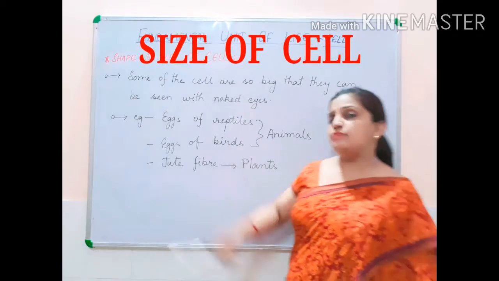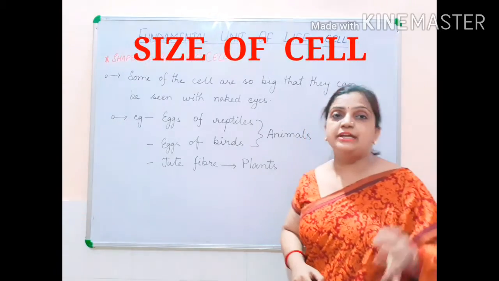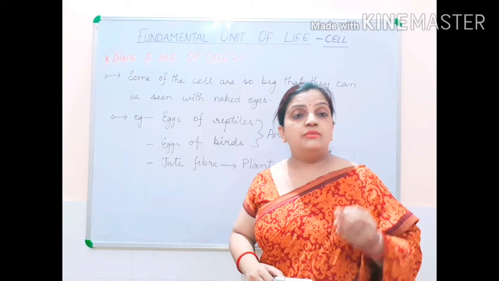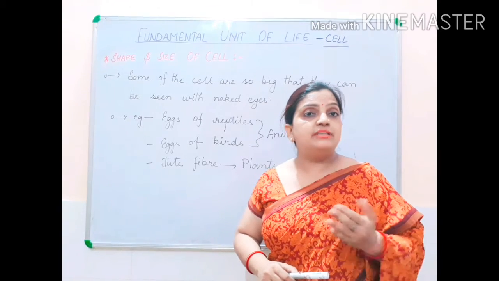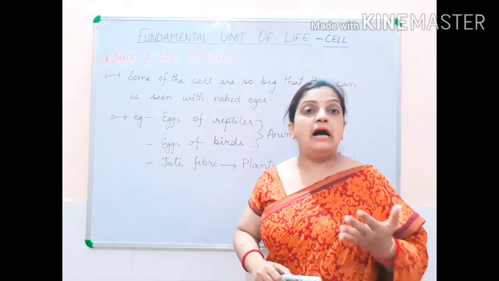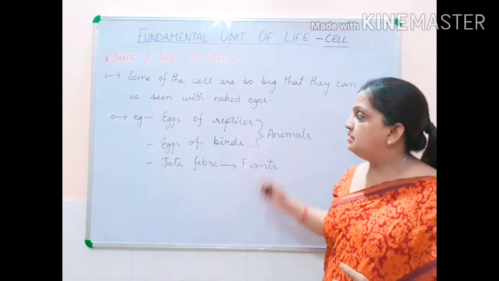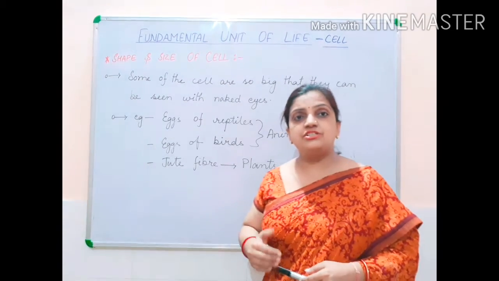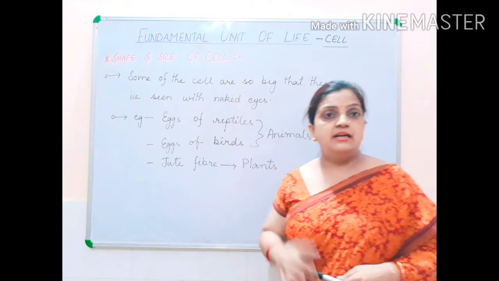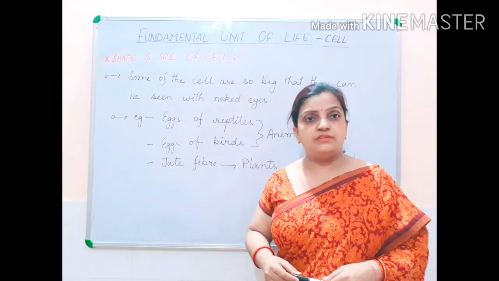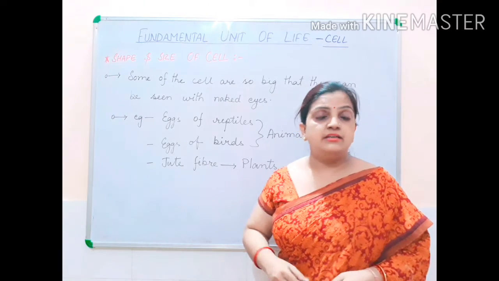Now children, some of the cells are so microscopic that we can't even see them with our naked eyes. For that we have to observe them under a microscope only. But the cells which I am going to discuss now are so big that they can easily be observed with our open eyes.